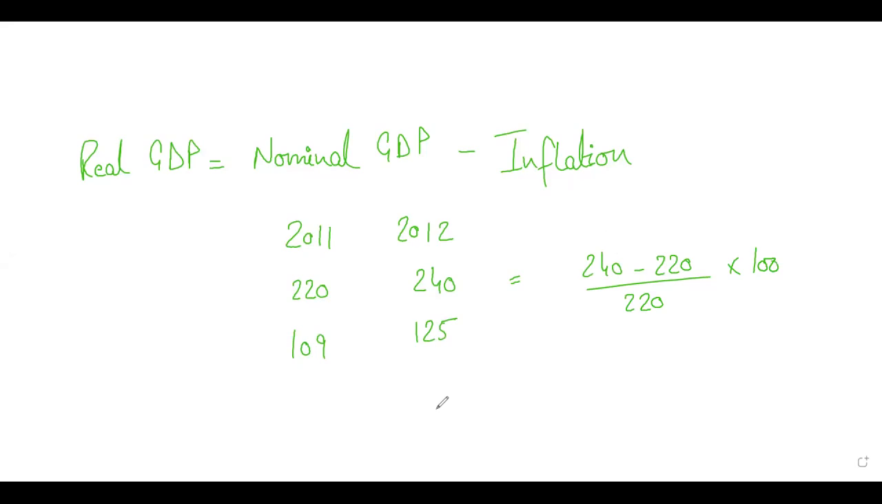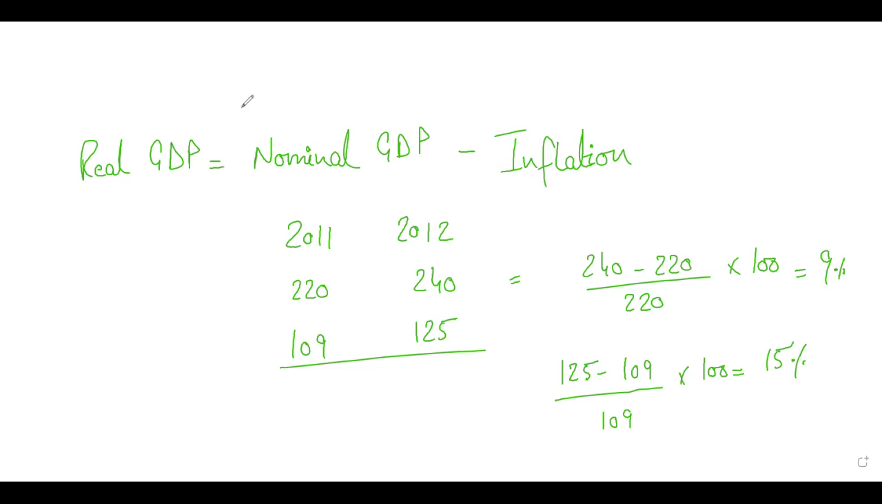You're saying this turns out to be 9%. Okay, so this is a 9% increase in nominal GDP. And then you'll do the same for the GDP deflator, calculating its percentage change. So it will be the new value, 125, minus the old value, which is 109, divided by the old value, 109, times 100. And that gives you 15%. So the increase in inflation was 15%, whereas the increase in nominal GDP was 9%.